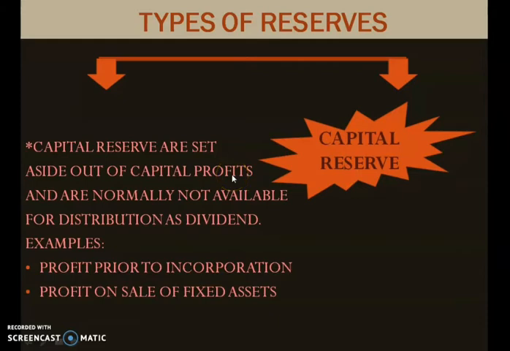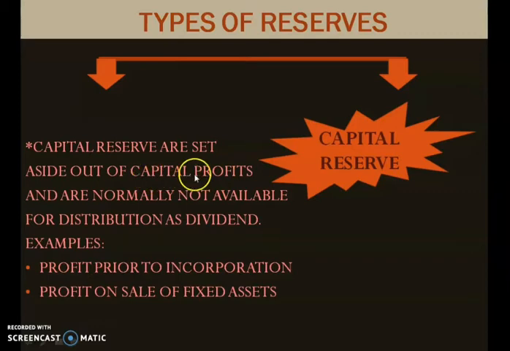So what is capital profit? Suppose you are producing a pen. Your manufacturing unit is related to production of pen. So when you sell the pen, you get income. That is revenue income. Okay, but when you sell an asset related to your company, for example, the furniture of your business or some machines which are outdated that you sold, when you sold that machinery, you got some amount that will be known as capital profit.